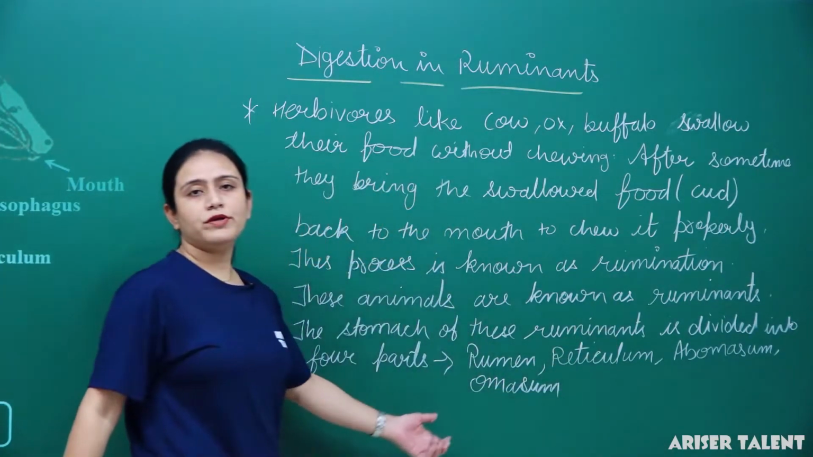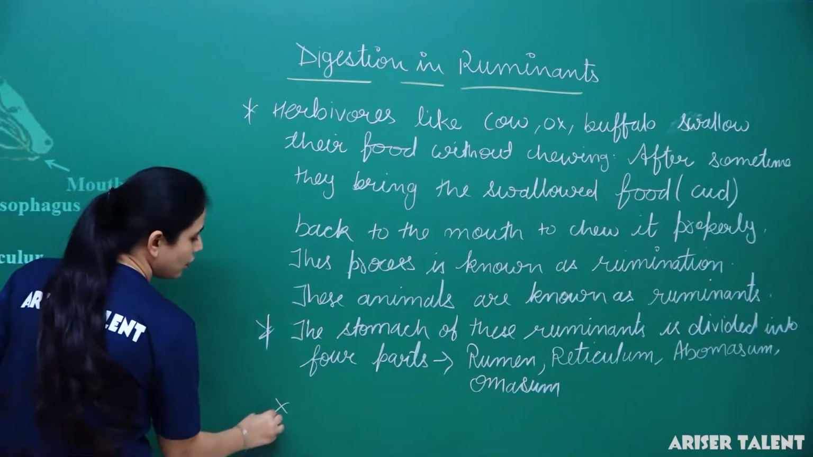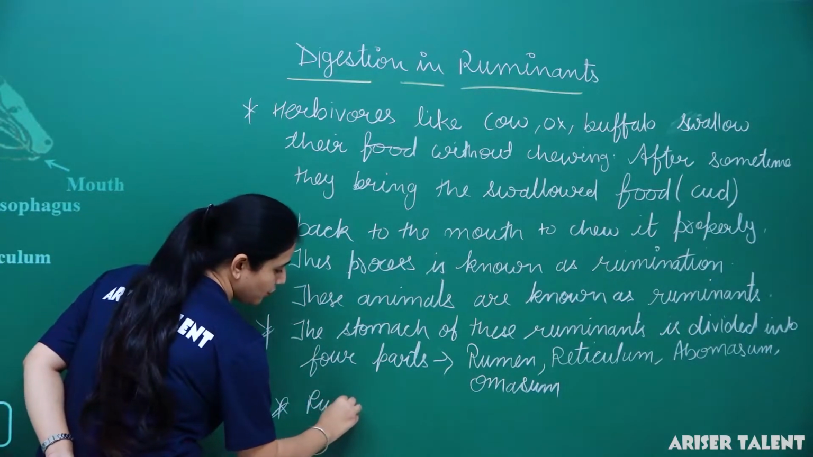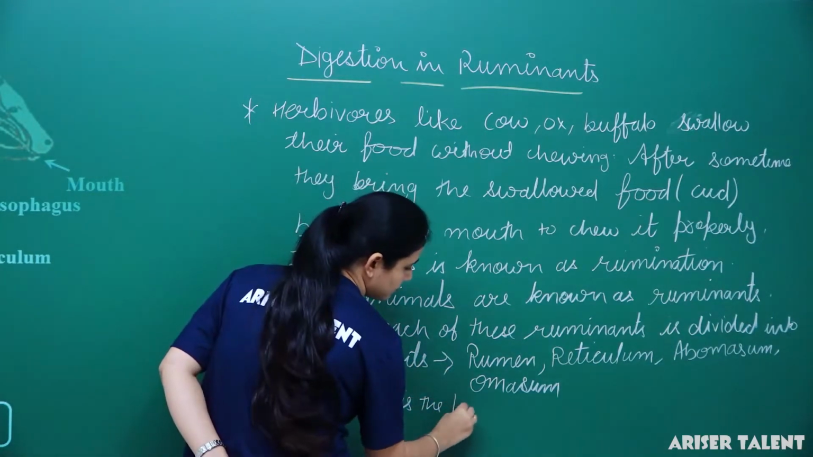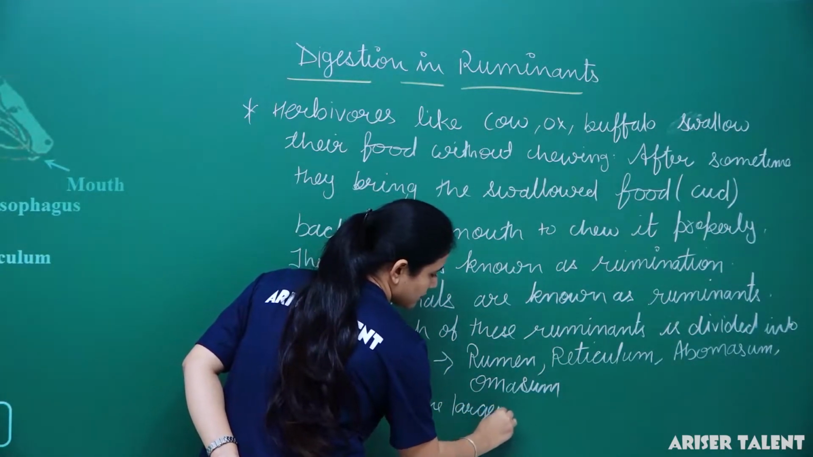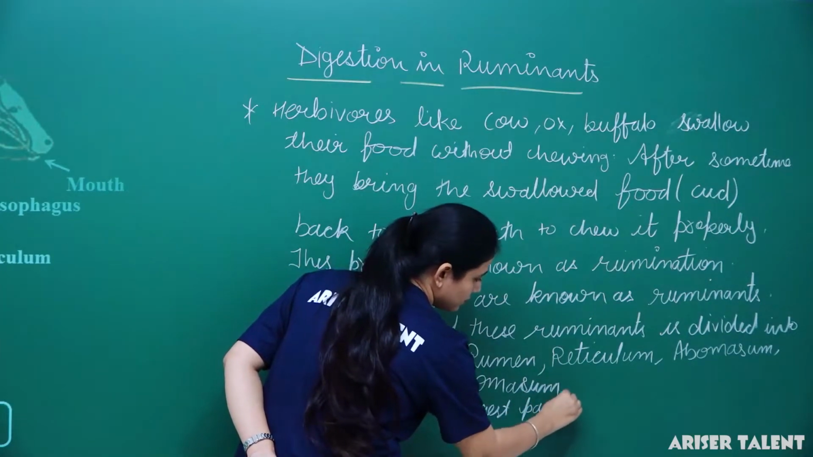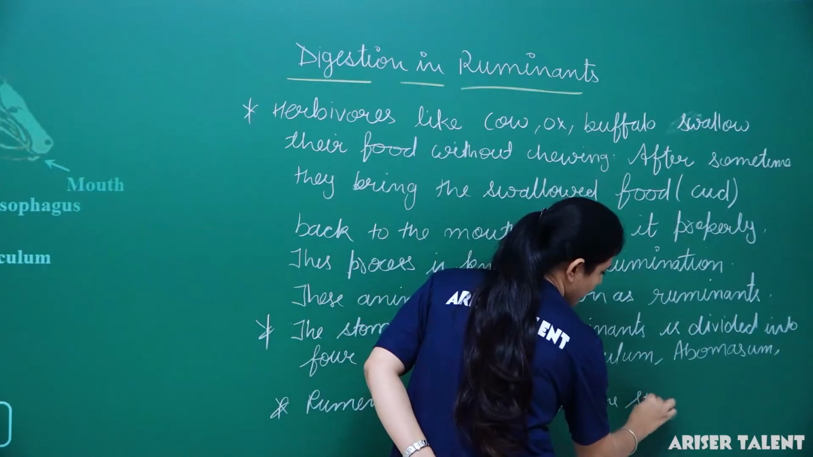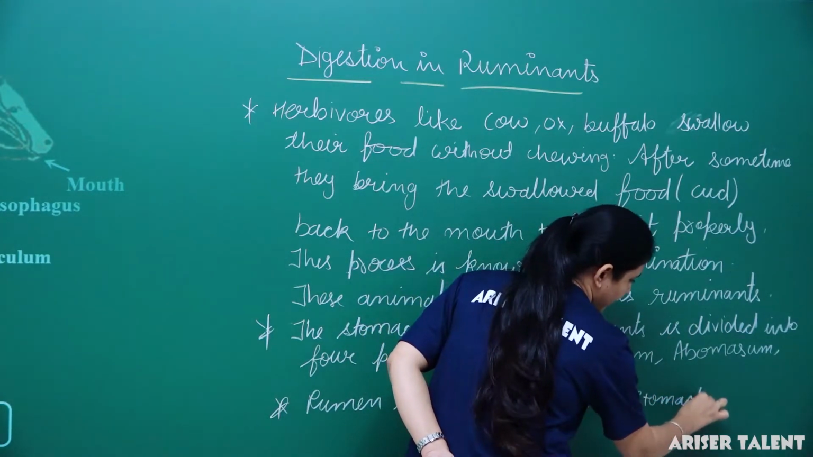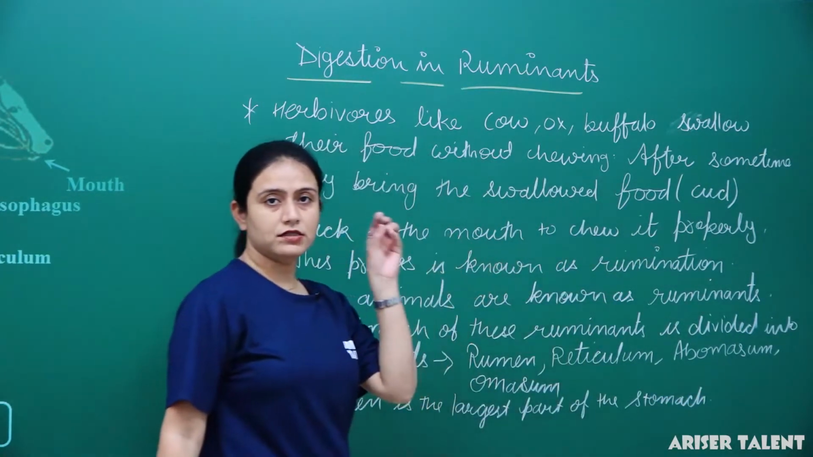Rumen is the largest part of the stomach. Reticulum is the smallest one.